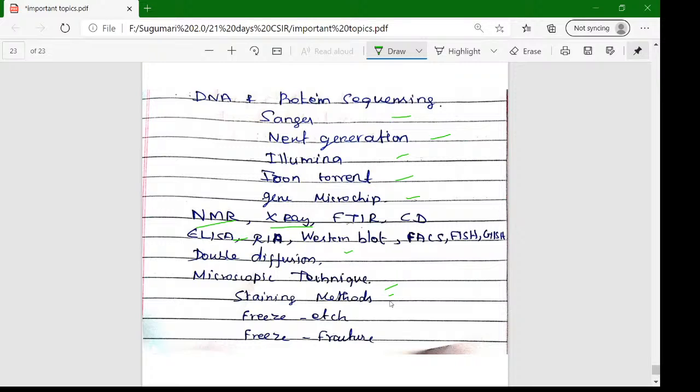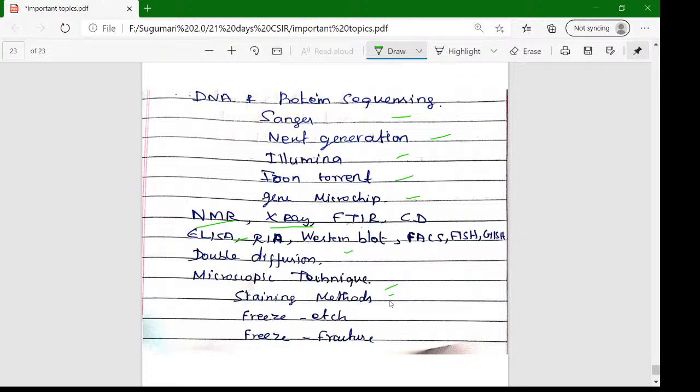As I mentioned, we discussed the most important topics of the CSIR Life Science syllabus. These topics are the most repeatedly asked in previous year questions, and these topics are very easy. For your short term preparation, for example, Sanger sequencing technique, just Google it, view the PPTs and refer to the concept if you have a short time period.